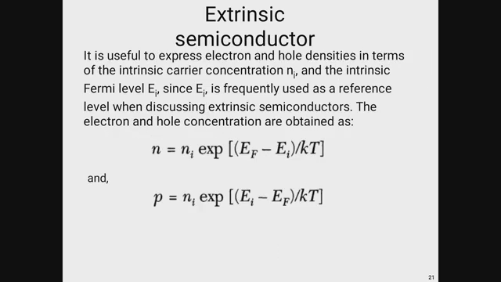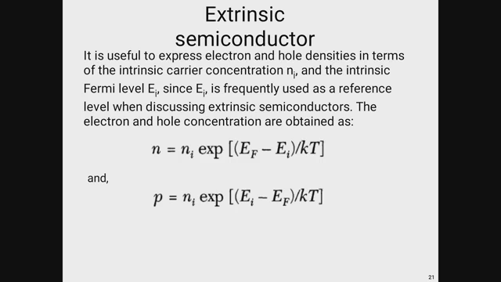So these are the two useful expressions for electron and hole densities in terms of the intrinsic carrier concentration n_i and the intrinsic Fermi level E_i. The electron and hole concentrations are obtained by using these expressions: n equals n_i e to the power (E_F minus E_i) divided by kT, and p equals n_i e to the power (E_i minus E_F) divided by kT.